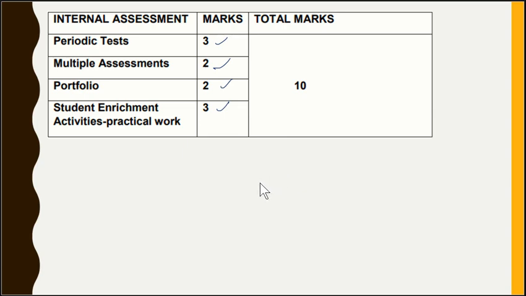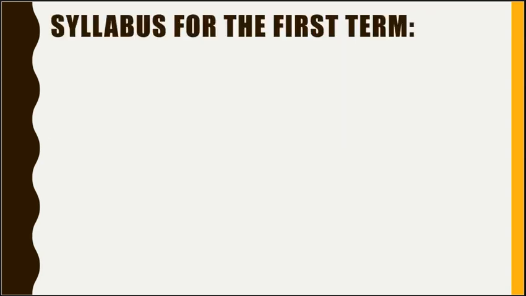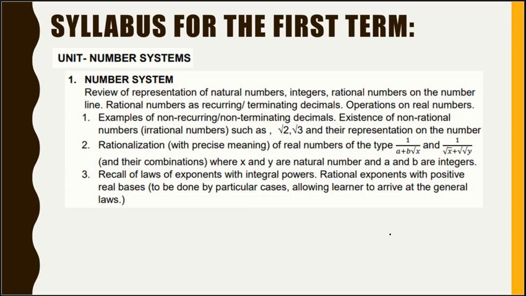Now, coming to the syllabus for the first term, we have unit number 1, number system, which we have already seen. All these we have already learnt. The whole syllabus is as it is.